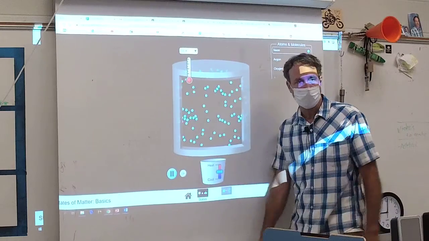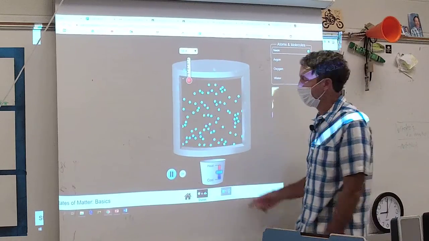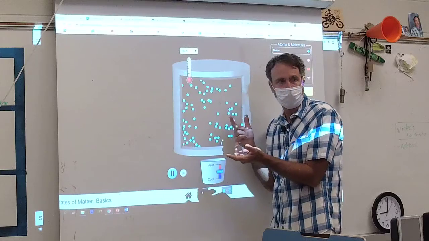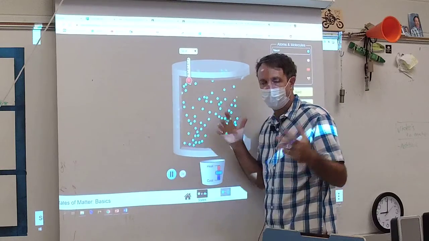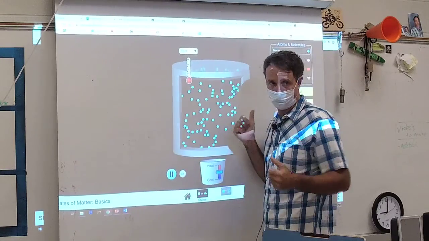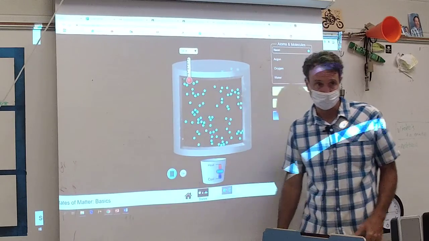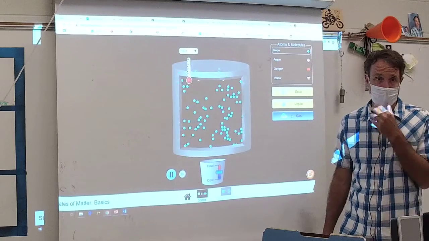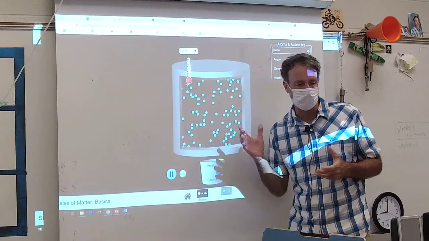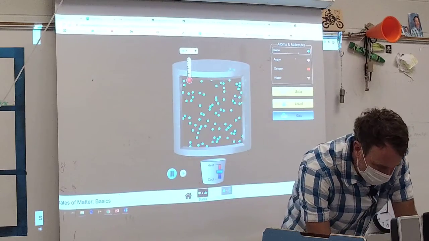Gases have no attraction for each other, and the molecules just bounce off each other. Theoretically, they don't even slow down. They bounce off each other and the walls of the container. So that's what solid, liquid, and gas mean. Now let's go back here to solid.